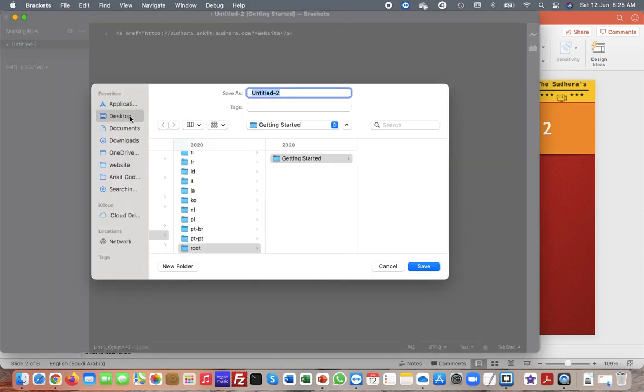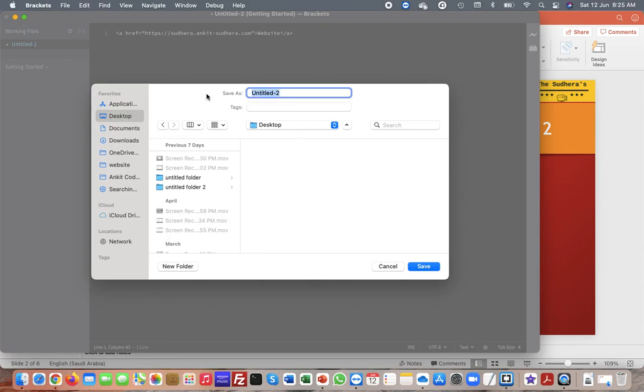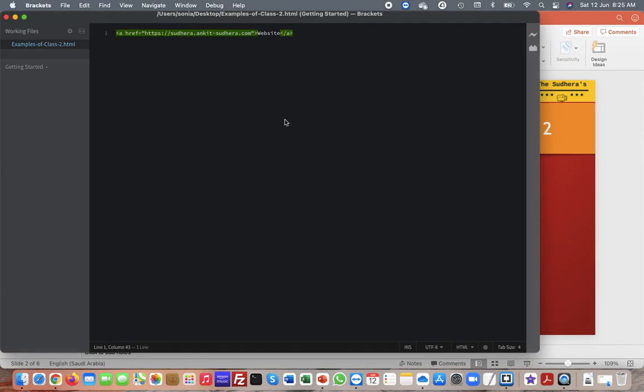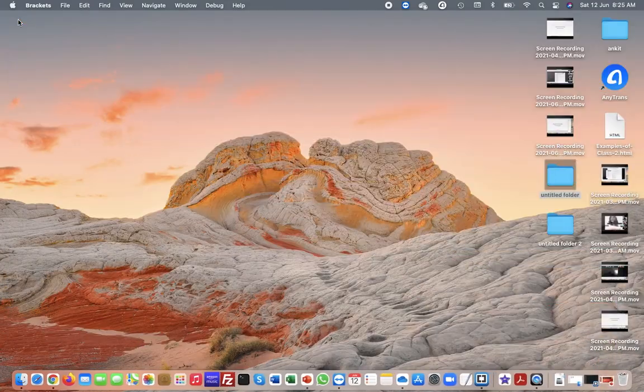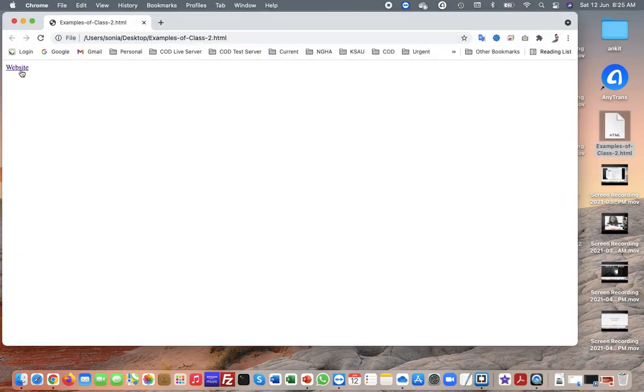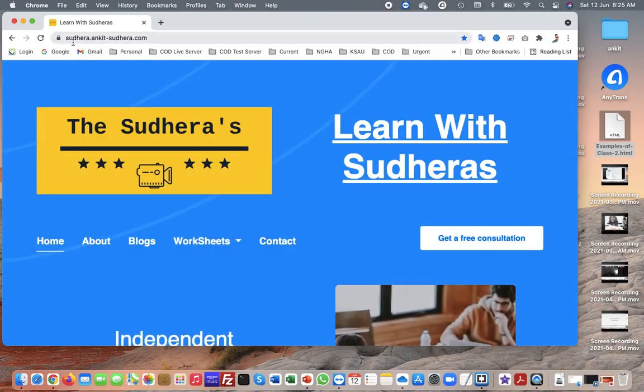So we can save the file on the desktop. I can just mention it like example of class 2.html. Okay, I just save it. Let's try to see what it comes up as. I will just open the file in the browser. So if you can see, this is a website. Okay, if I click it, it opens the website.